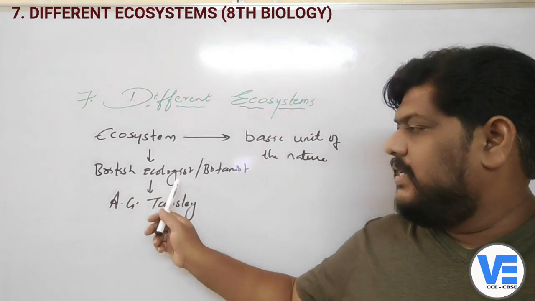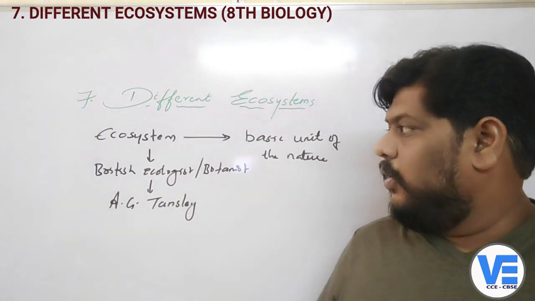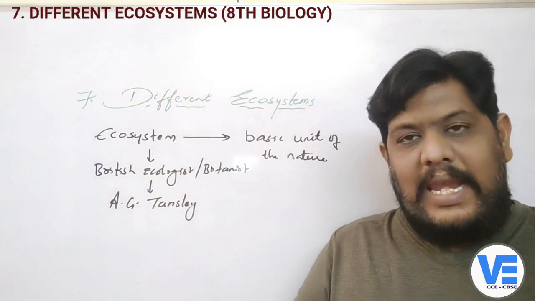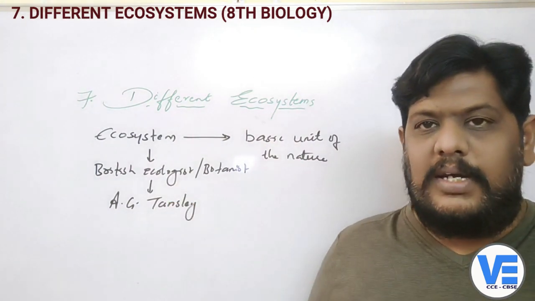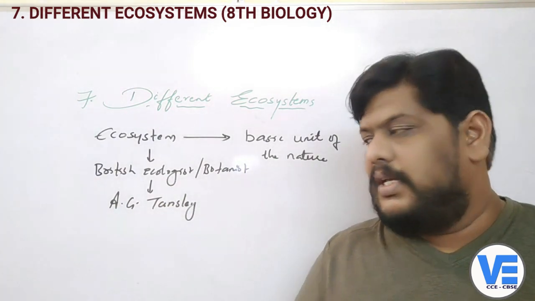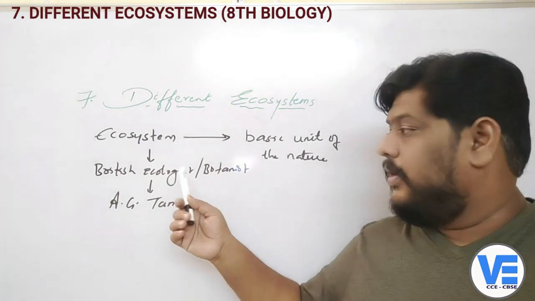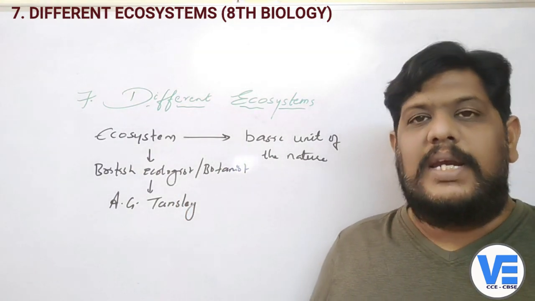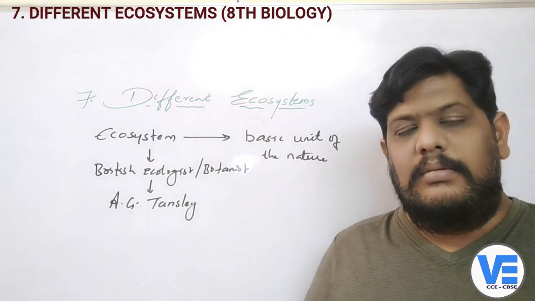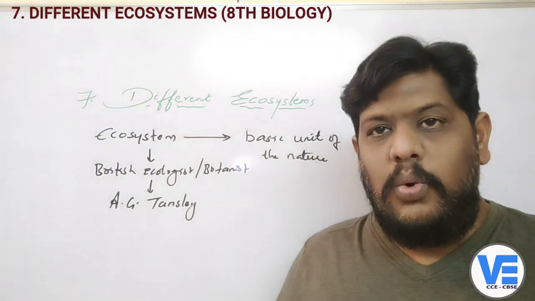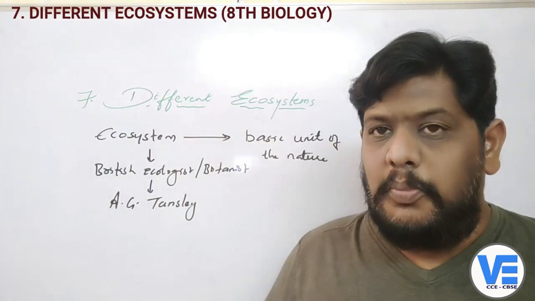Ecologist, in the sense, is one who studies ecology. What is ecology? That is the relationship between the environment and the living organisms. That is called ecology. So the person who studies ecology is called an ecologist. And he was also a botanist. A botanist is one who studies plants. So this Tansley, A.G. Tansley, is a British ecologist and also a botanist.